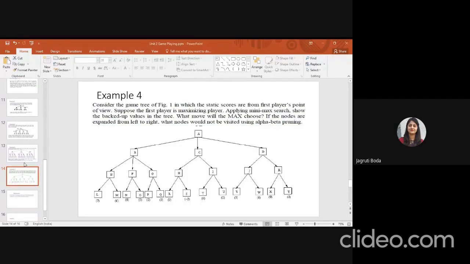In the next lecture we will continue with the next theory, that is alpha beta pruning. This was your first theory, that is the minimax algorithm. So I hope you have cleared the concept using these examples. If anyone still has a doubt in the lecture, then you can ask your question.